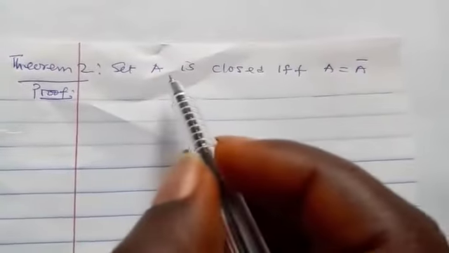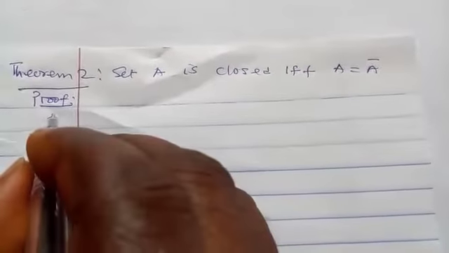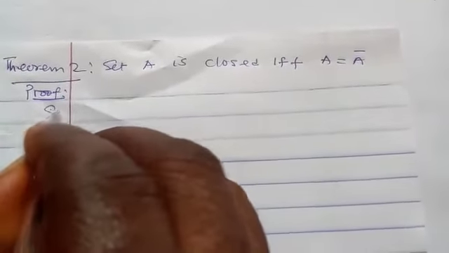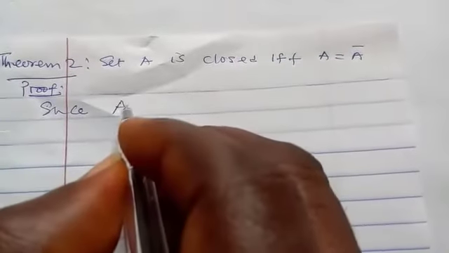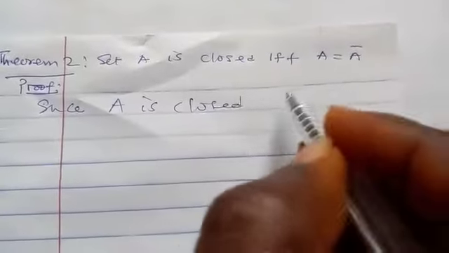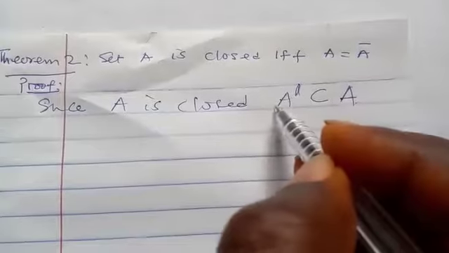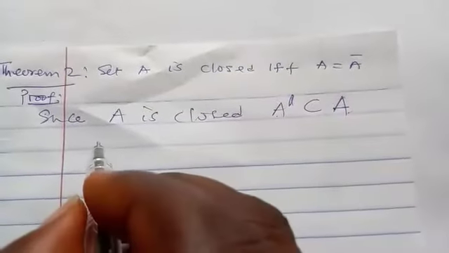Another theorem: set A is closed if and only if A is equal to A bar. So what we do here is, since A is closed, so definitely A prime must be a subset of A. A must contain all its limit points.